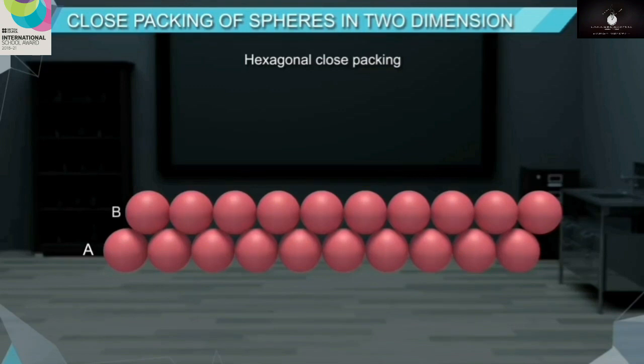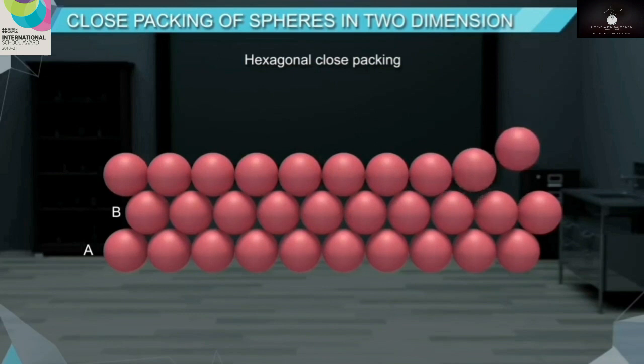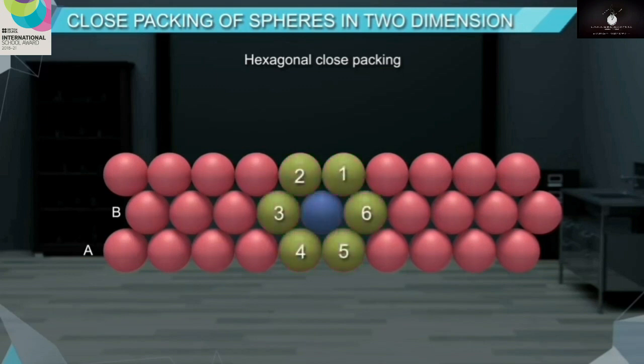Now if we place the third row above the second row, it is clear that the third row is aligned with those of the first layer. Each sphere is in contact with 6 other spheres, so the coordination number is 6.